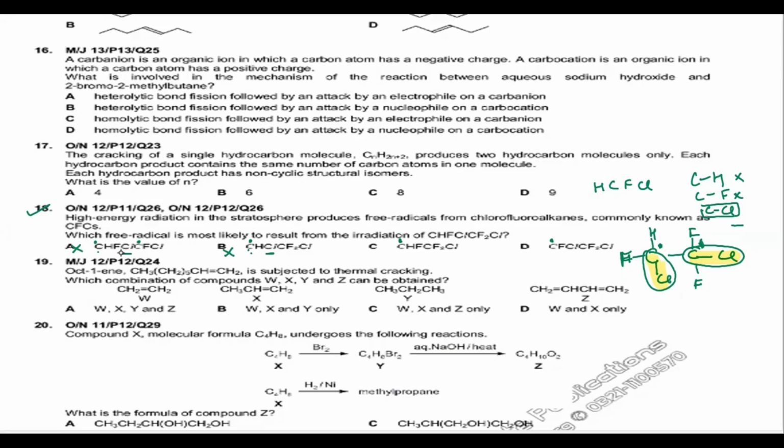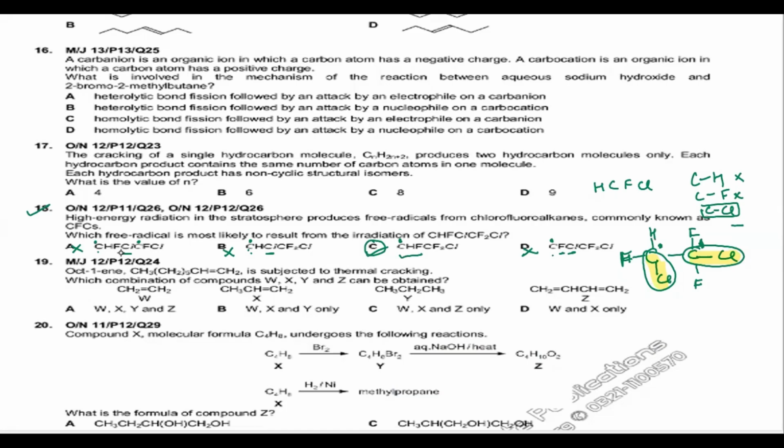Fluorine cannot be removed because it requires more energy here. Now, in this particular case, this chlorine has been removed and this carbon is a free radical, so C is the answer. In the last case, the fluorine is there, the chlorine is also there, so hydrogen has been removed. Hydrogen cannot be removed because hydrogen again requires large energy. So from our understanding, C should be the correct answer because the radical will be formed on the same carbon from where the element has been removed.